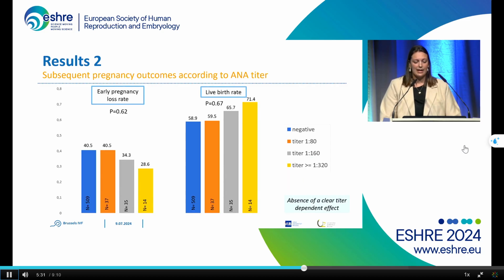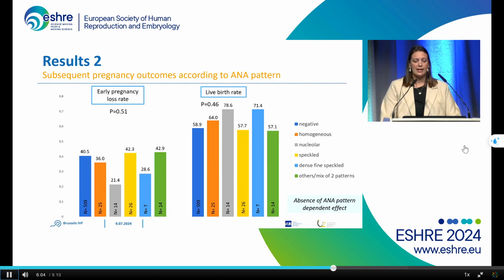Of course, we wanted to have a look deeper into the data, and we had a look at the outcomes according to the ANA titer. And we have the negative titer, the titer of 1 out of 80, the titer of 1 out of 160, and the titer of 1 out of 320 or more. And we see that there is no significant difference between all groups in terms of early pregnancy loss rates and live birth rates. So we could conclude that there is an absence of a clear titer-dependent effect.